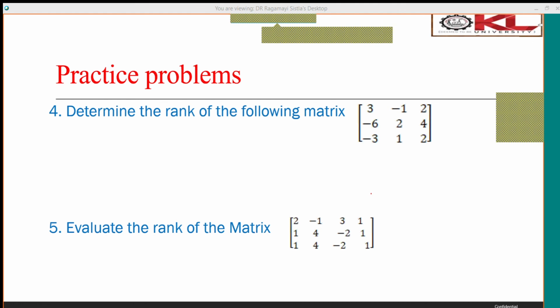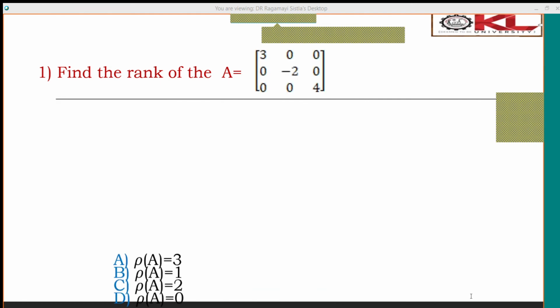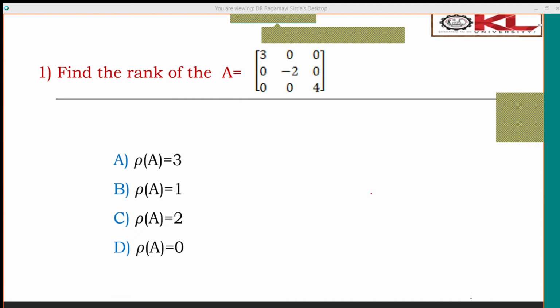Right. Now the time for MCQs. Right, everyone hurry up. Now ready everyone? Right. The first question is, answer it. Post it in the chat box. We are recording also. Whoever is responding properly in the chat box, we are noticing. We notice those students.